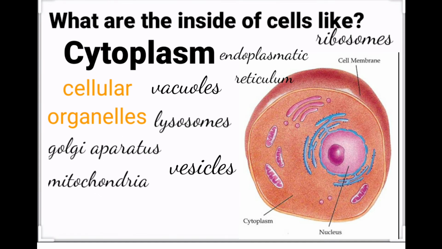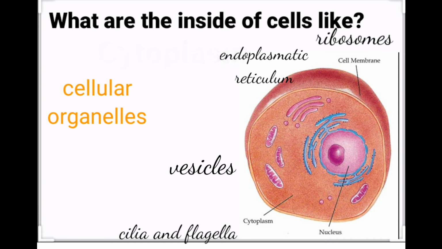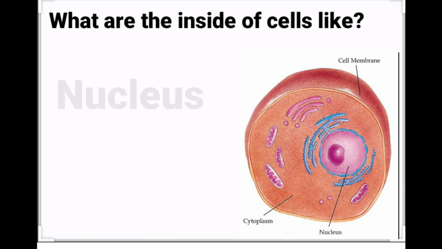The mitochondria are responsible for the respiration of the cell. The chloroplasts are responsible for photosynthesis. This is only found in vegetable cells. The centrosome is related to the movement of the cell and its organelles, and the cilia and flagella allow the cells to move. Finally, the nucleus.